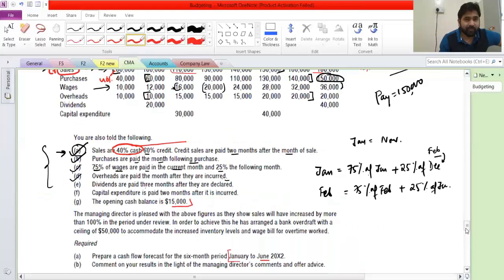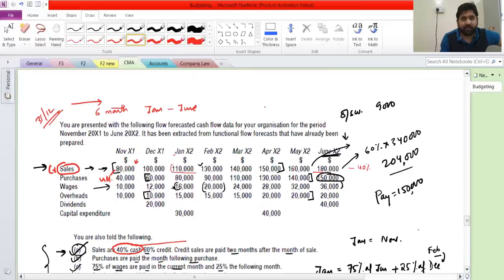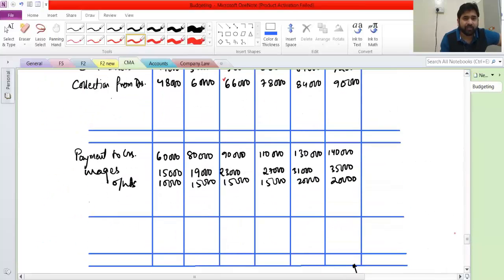Now let's get back to this overhead visit. Dividends are paid 3 months after they are declared. So here the dividend is declared in December, so it will be paid in March. And this is declared in June, so it will be paid whenever, I don't care. So in the name of dividend, I have got only March 20,000, dividend.